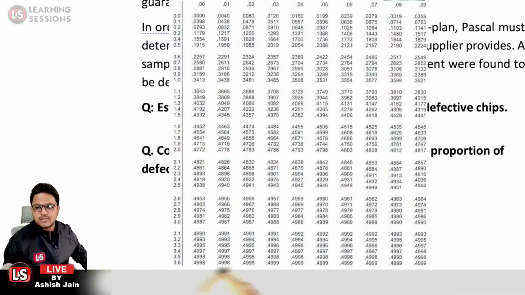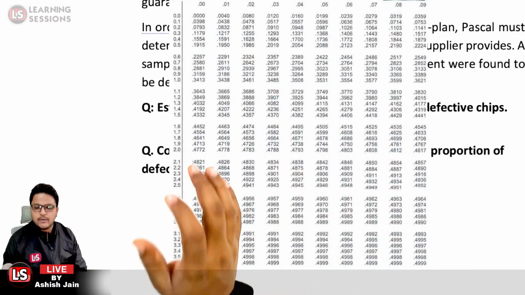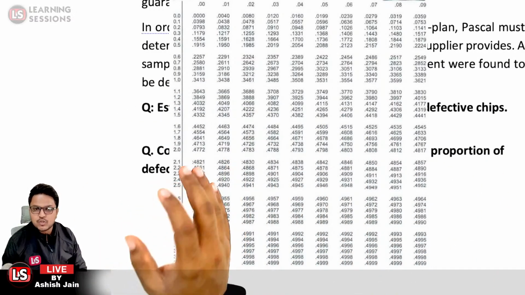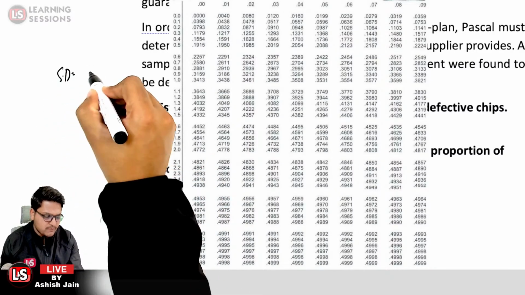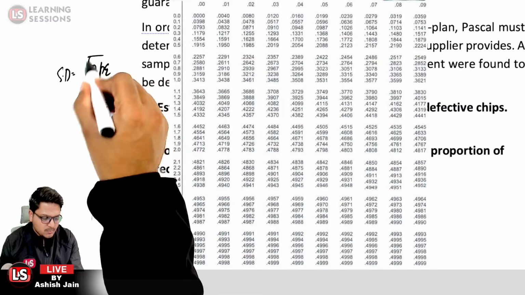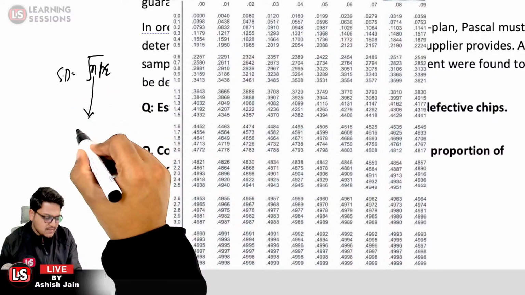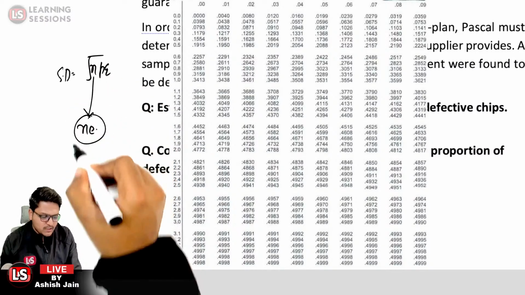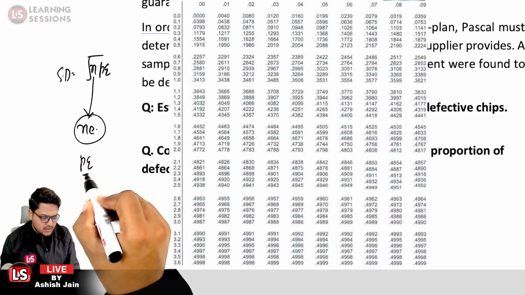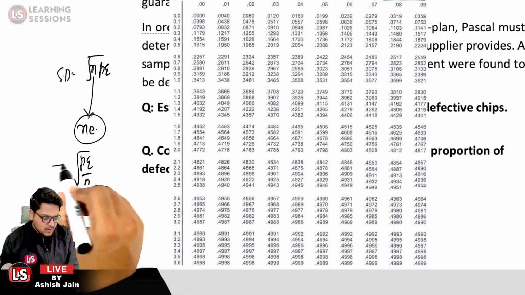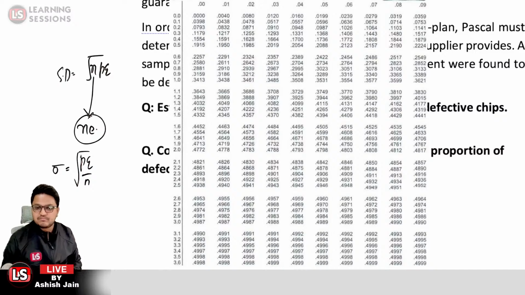Definitely we need to calculate the standard deviation. I just told you that when it was related to proportions only, we calculated the standard deviation by the proportion method, which was equal to the square root of npq. But we need to convert it into the number of successes, so we divide it by n over here. That is why it becomes the square root of pq divided by n. That is why it is equal to this.